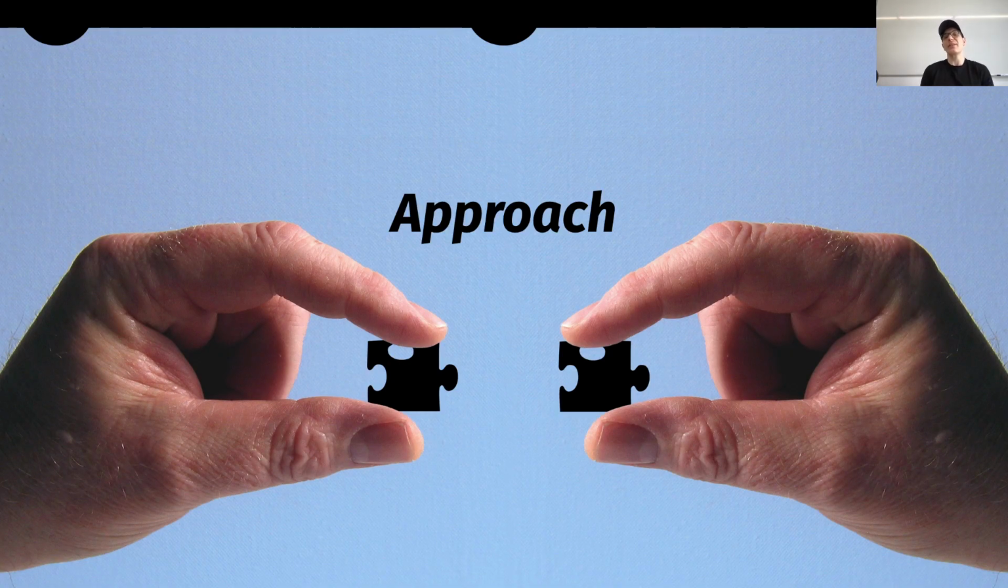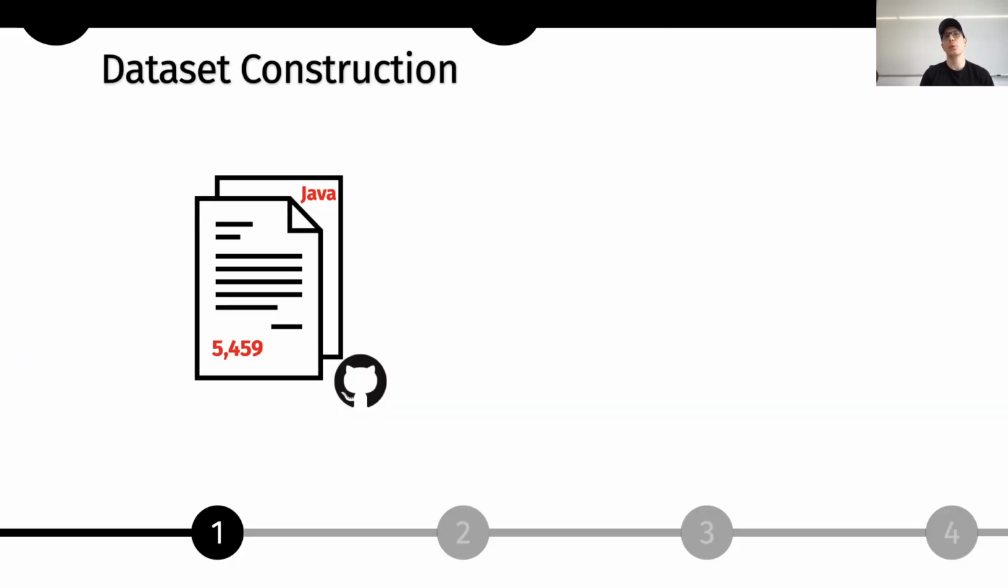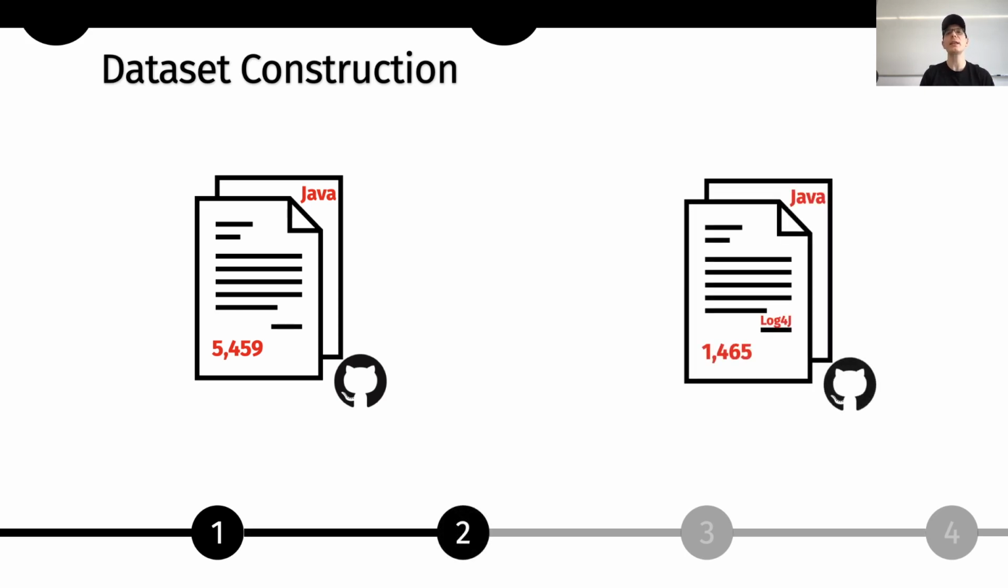Okay, and in order to give you a better overview about this work, let me also explain the approach that we came up with. So, we first start with the dataset construction that we need for training the T5 model. Now, concerning the dataset construction, we collected more than 5,000 Java repositories hosted on GitHub. Then we filtered out only those repositories having an explicit dependency towards log4j. And after this process, we ended up having more than 1.4k Java repositories.